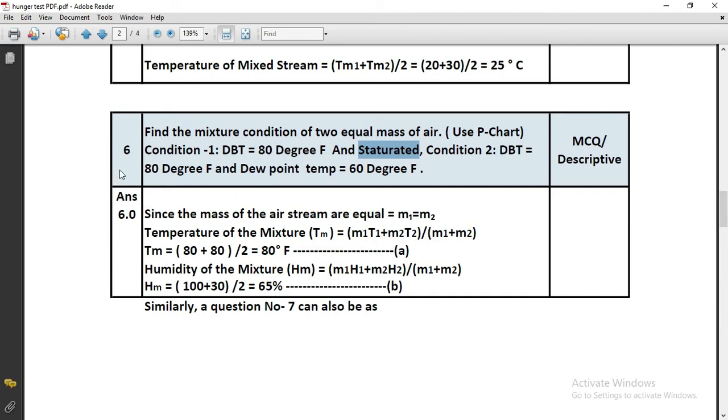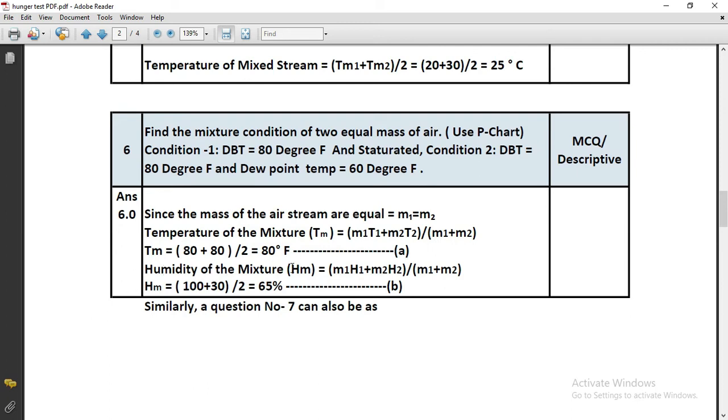Condition 2 is DBT 80 degree again. So T1 is 80, T2 is 80, and masses are equal, so T1 plus T2 divided by 2 is equal to 80 degree. The temperature of the mixture will be 80 degree Fahrenheit.